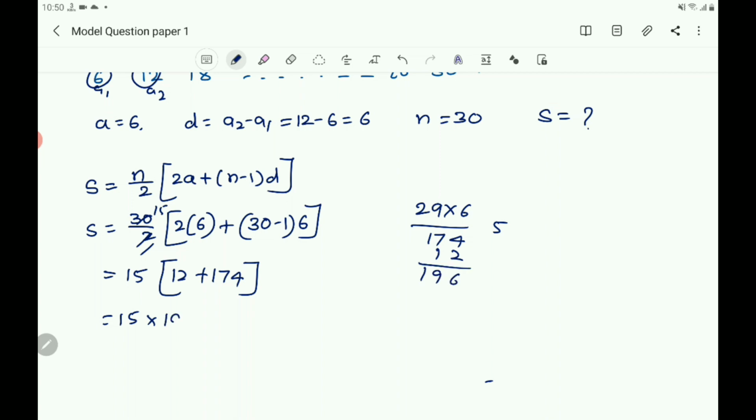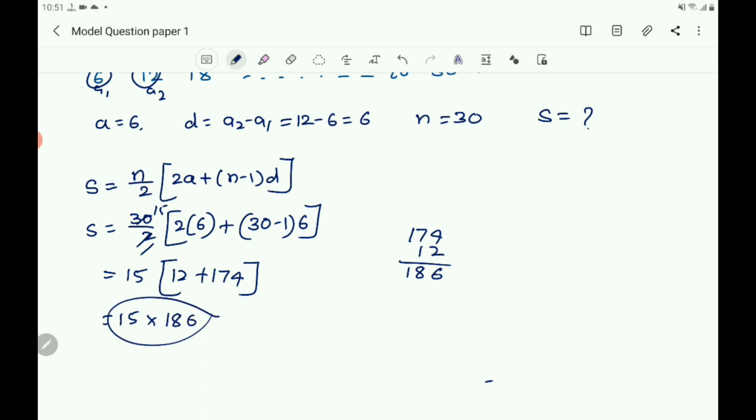That is into 186. Then you write 174 plus 12: 4 plus 2 is 6, 7 plus 1 is 8, 1. So it becomes 186. Then 186 into 15. Find the product of 186 and 15. You will get 15 sixes are 90, and 15 eights are 120, plus 9 is 129.